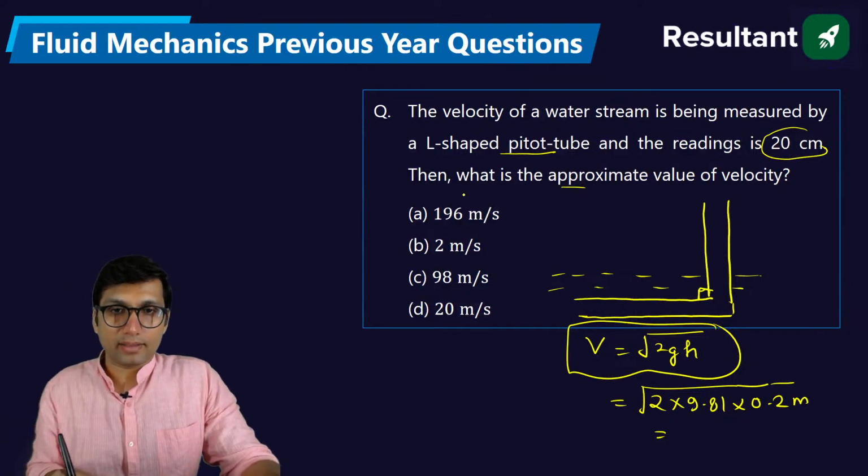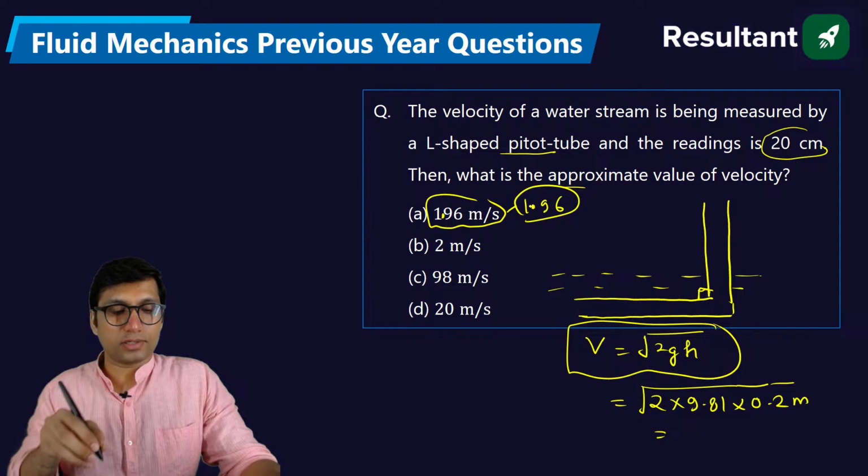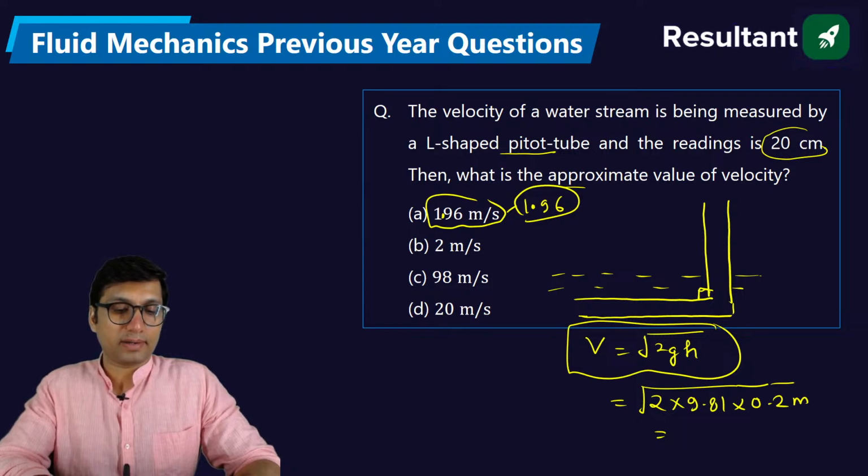It will not be 196, this is 1.96, sorry, it's written incorrectly. This should be point. Solve it, everyone. Tell me the answer. If you have to find the square root, you can take the calculator also. Take the help of calculator, not a problem.